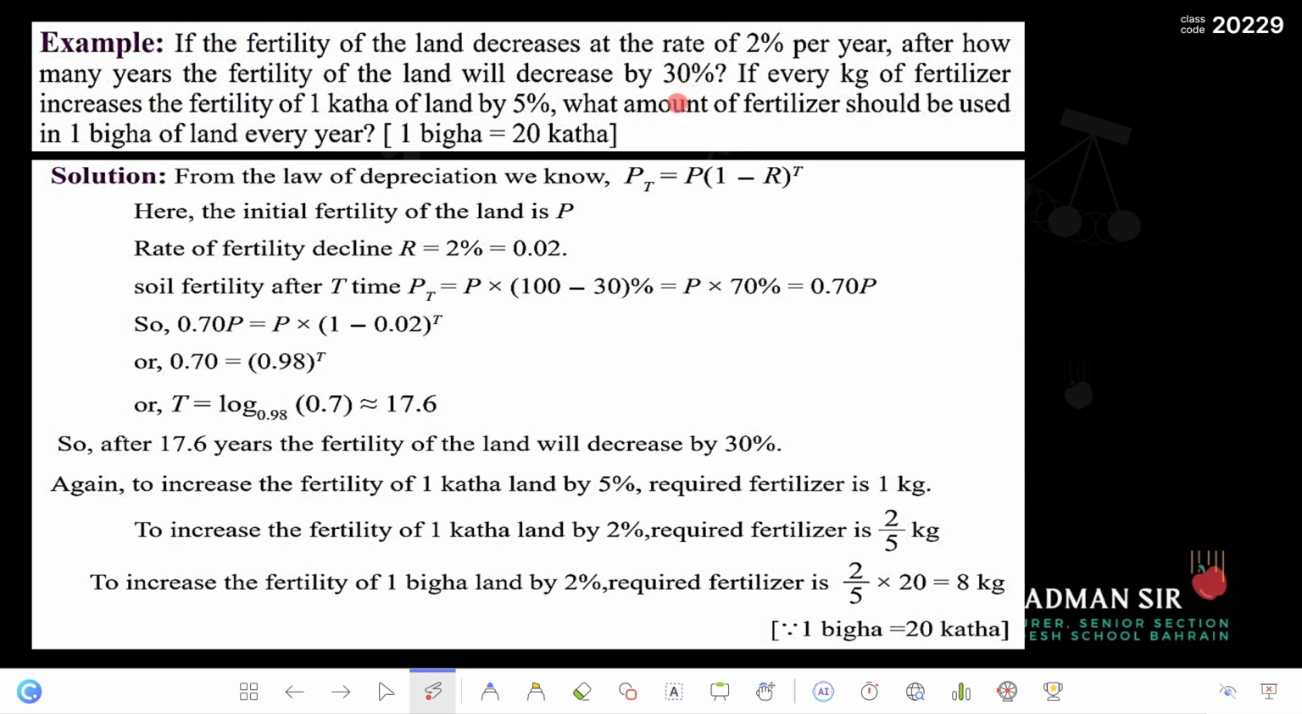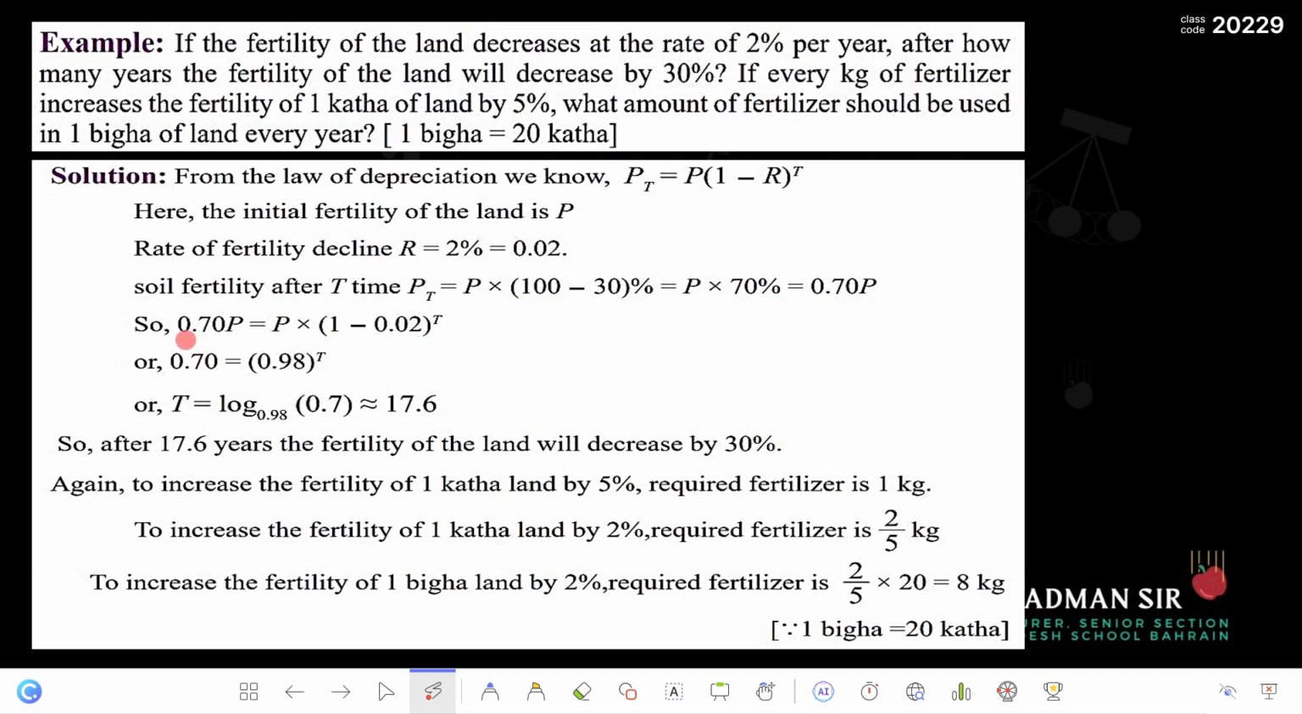Whenever it is increasing, we will add. Now add or decrease, subtract from what? From 100, because 30 out of 100% means out of 100. So from 100, 30 is decreasing, so 70% will be remaining. Correct? So we are starting with p, but only 70% will be remaining after some time. So pt will be 0.7 p.